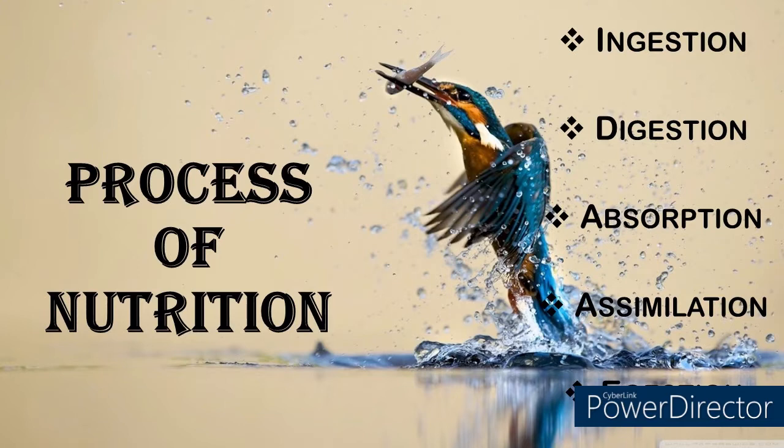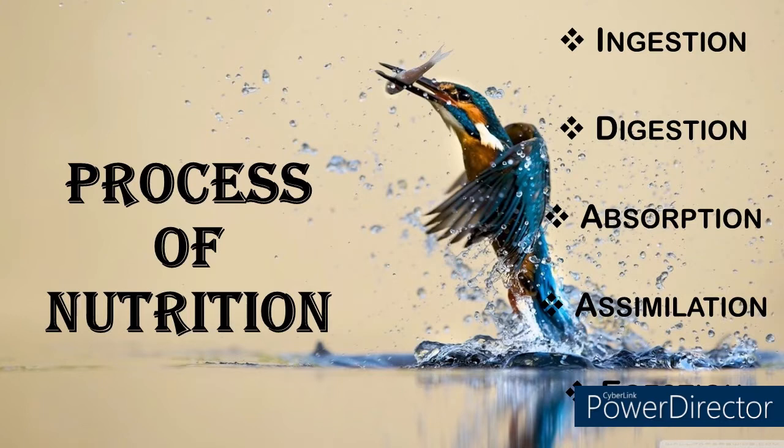As soon as it enters the stomach, it is digested into smaller molecules or smaller components, that is known as digestion. The digested food, the simpler forms, are absorbed by the body through blood. This is known as absorption. Then it is assimilated into our body, into a skin or into a tissue or into a blood, etc. That is known as assimilation.